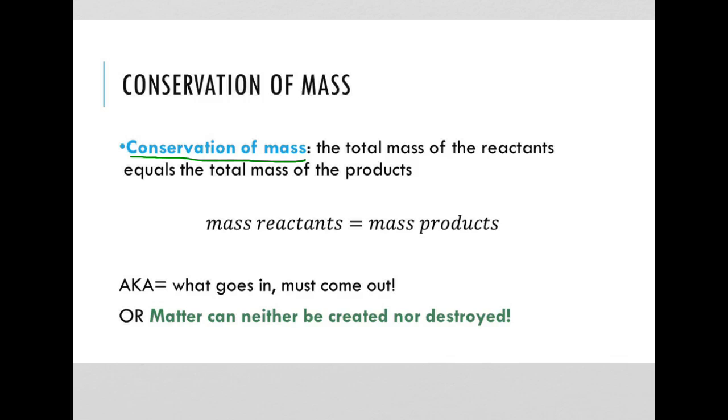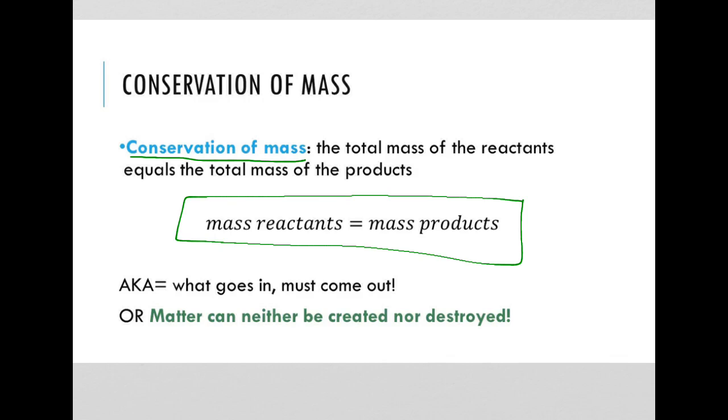And so conservation of mass says that the total mass of the reactants has to equal the total mass of the products. And so here we can summarize this in this equation here, which says mass reactants equals mass products, also known as what goes in must come out, or matter can neither be created nor destroyed. So when we're counting things on either side of our chemical equations, all of the stuff in the reactant side on the left must equal all of the stuff on the right, which is our products.